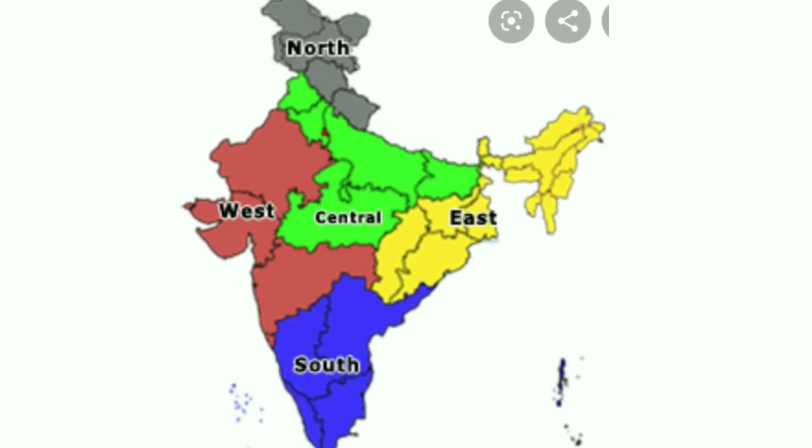By seeing this map, all these states which are shaded yellow, you can say those states come under the east zone. Now tell me, which zone is having blue color and which states are there? Exactly. Very good. This is about colors on the map.